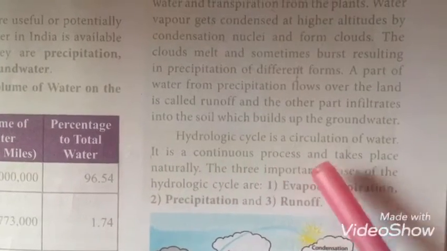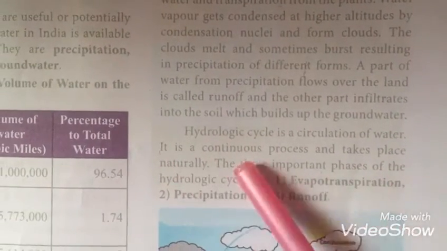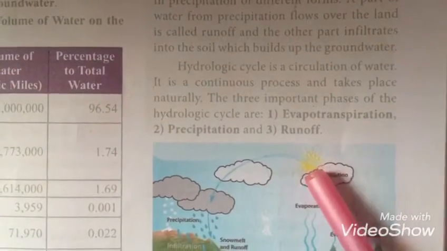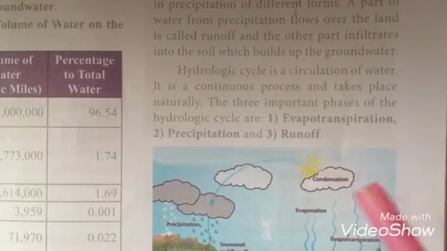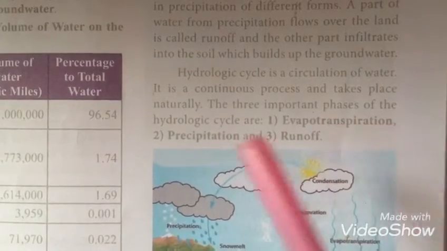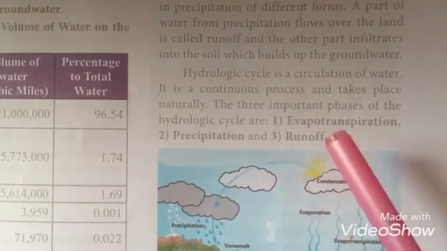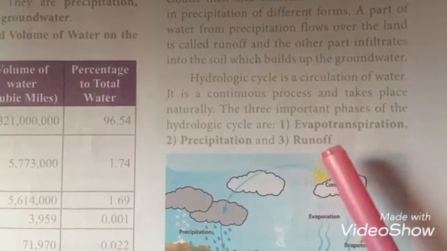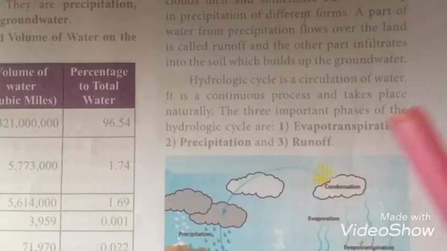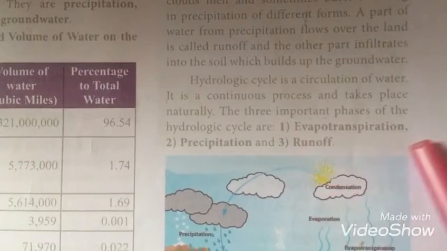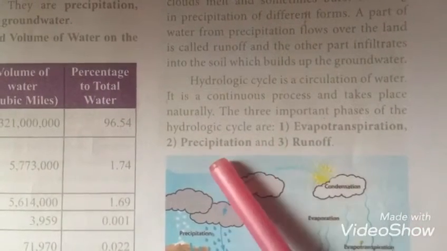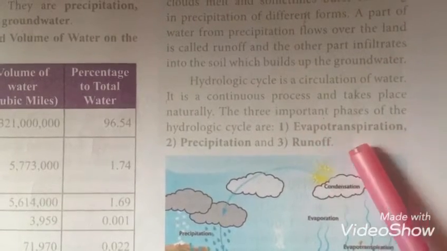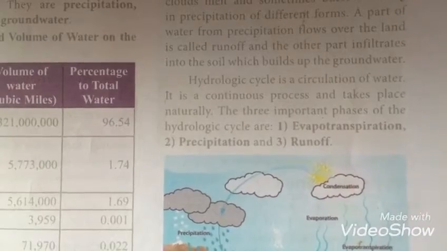Hydrologic cycle is a circulation of water. It is a continuous process and takes place naturally. So this process is a continuous thing and it is a natural thing. So three important phases of the hydrologic cycle are evapotranspiration, precipitation and runoff. Evapotranspiration means evaporation plus transpiration, and precipitation means rain. Runoff is when the rainwater reaches the land and flows over the land.